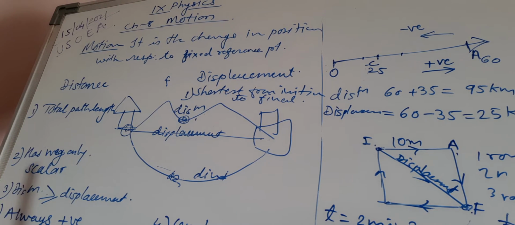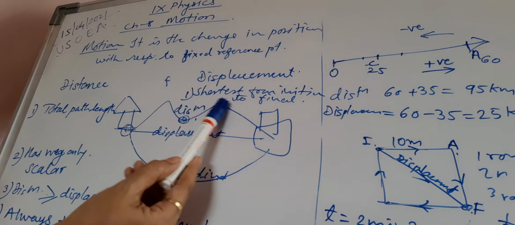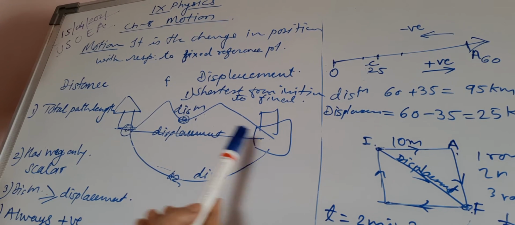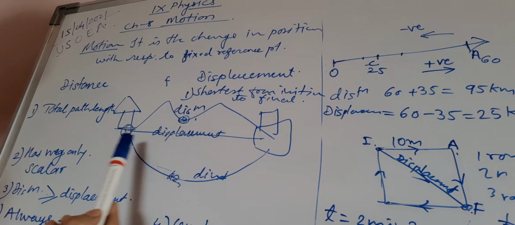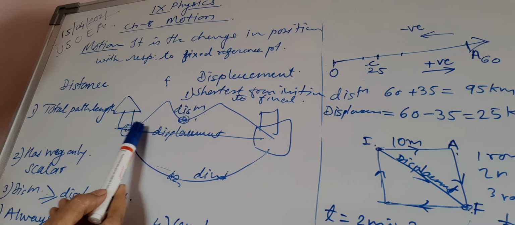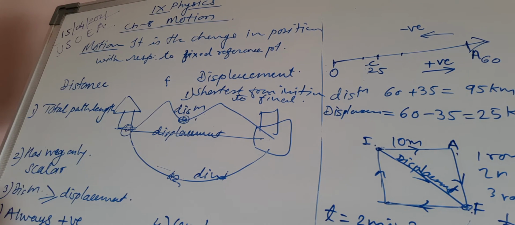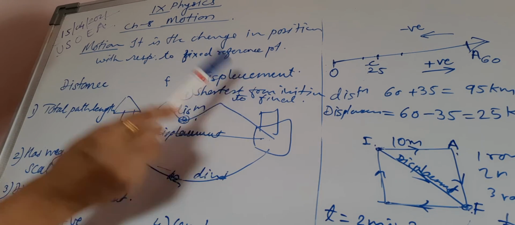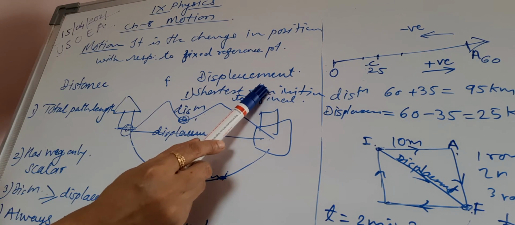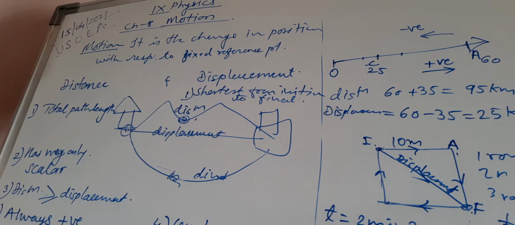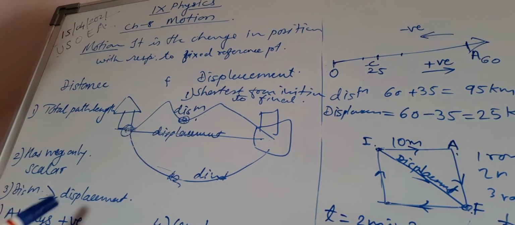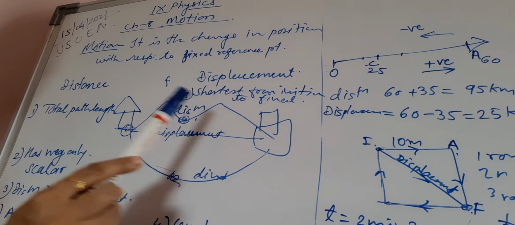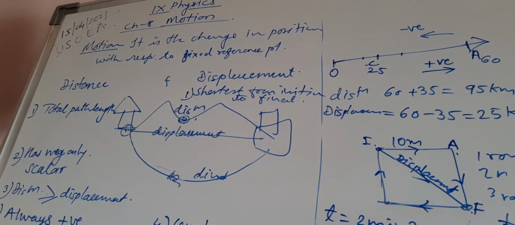The total path traveled, whether you are moving like this, like this, or like this, for all these the displacement will be the same. Displacement is the shortest path from the initial to the final position.